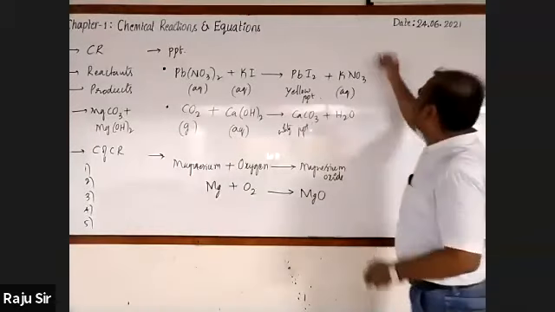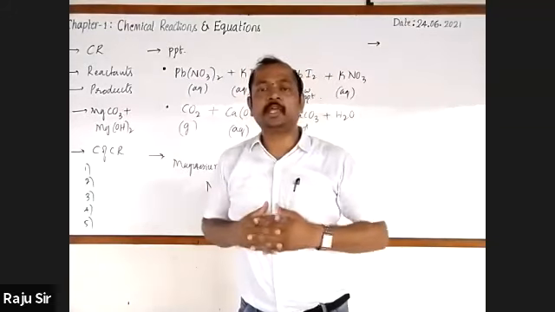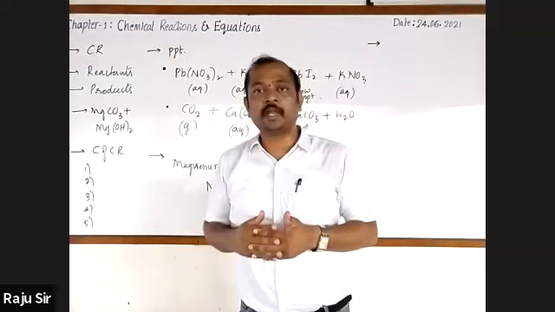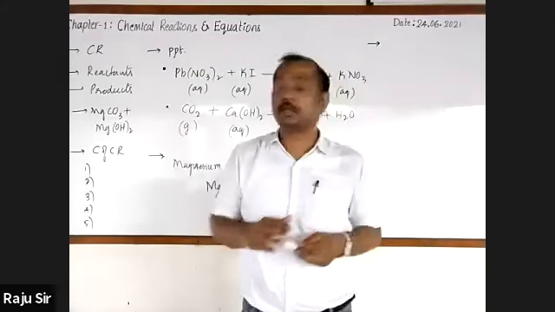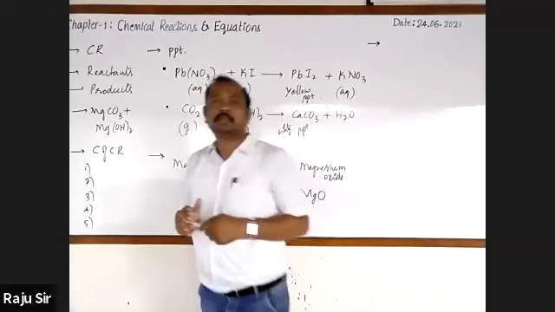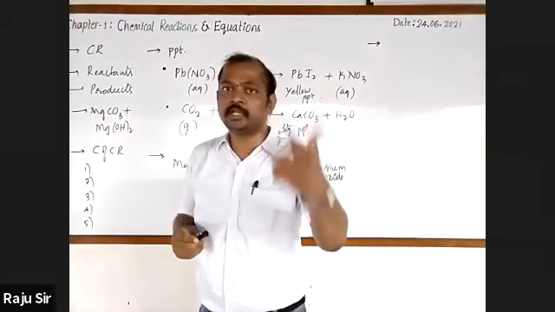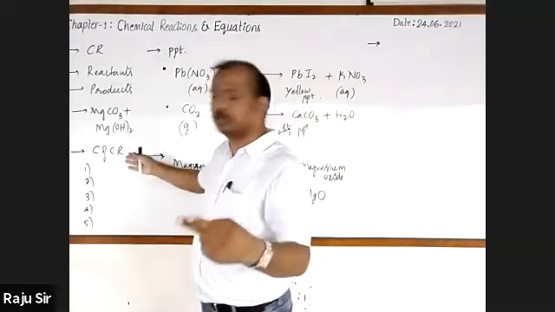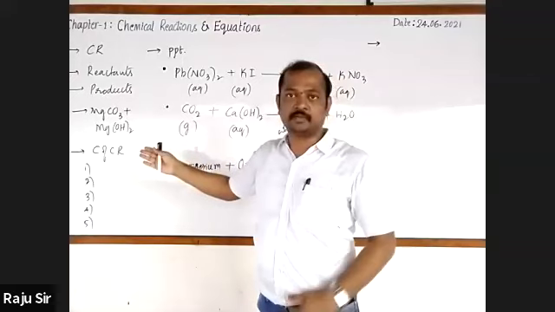Okay. Now, dear students, let us write the chemical equations of some chemical reactions related to these characteristics of chemical reactions. Yesterday, when I told you, let's take just two examples with respect to each characteristic.